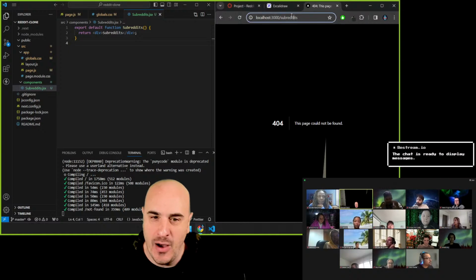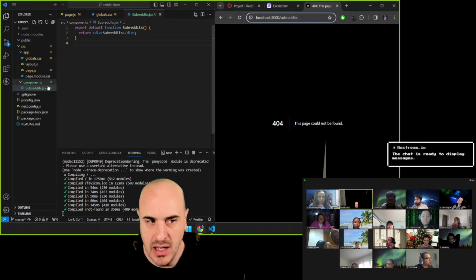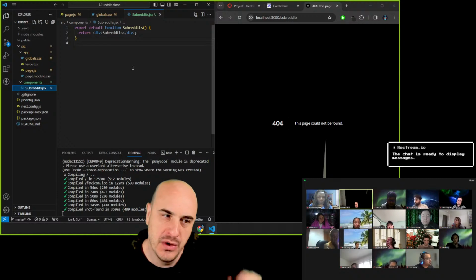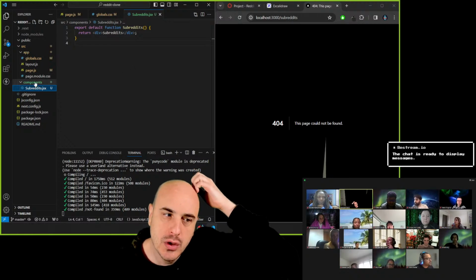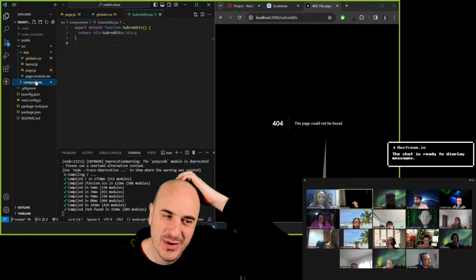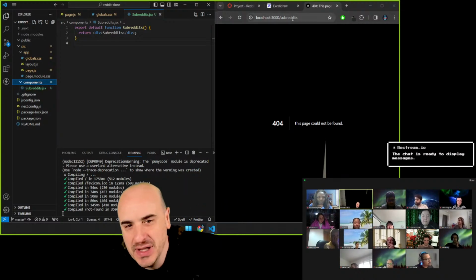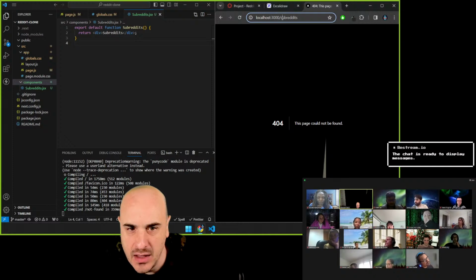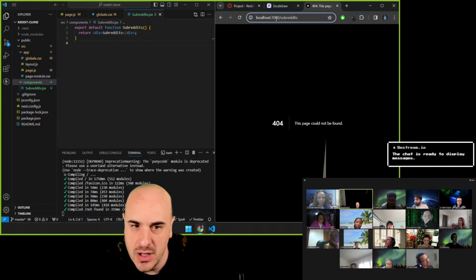Okay. Now when the path is at /subreddits, I want this component to be visible. Actually, I think I made a little bit of a mistake from where I wanted to go with the lecture.